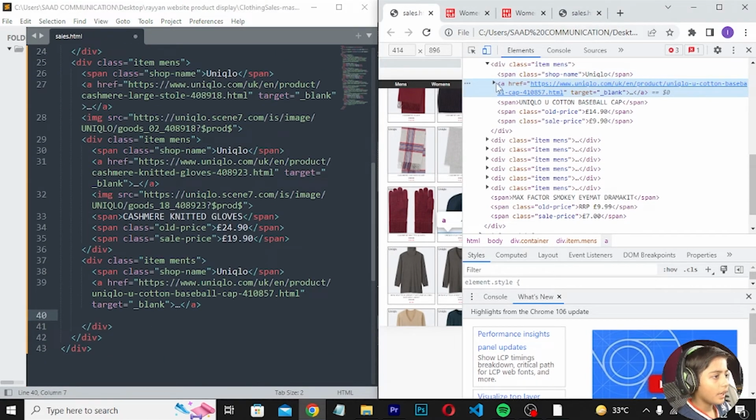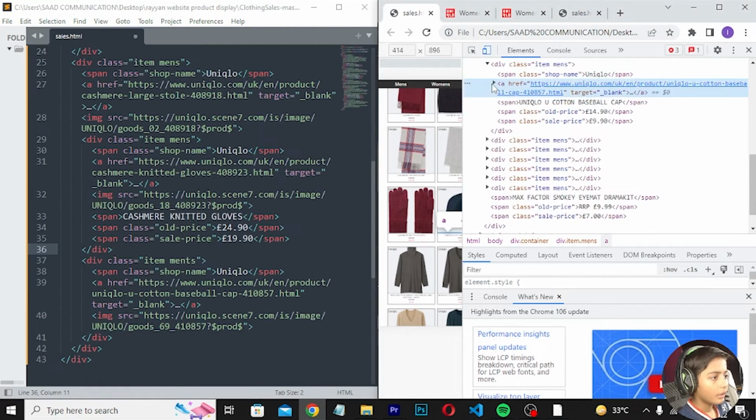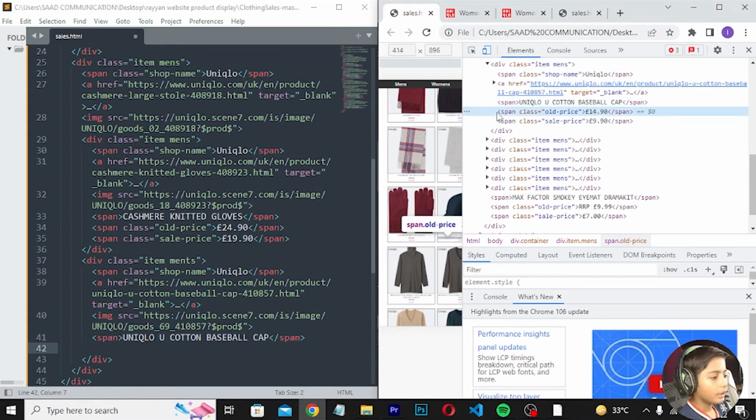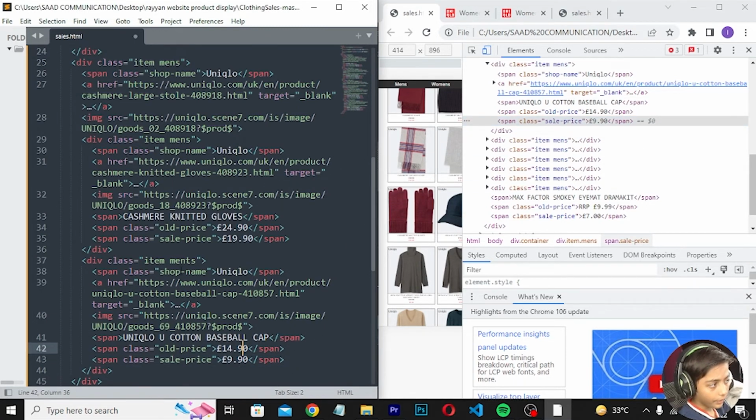Now image, same also. Now enter press. Now enter. Okay. So till here my work is done.